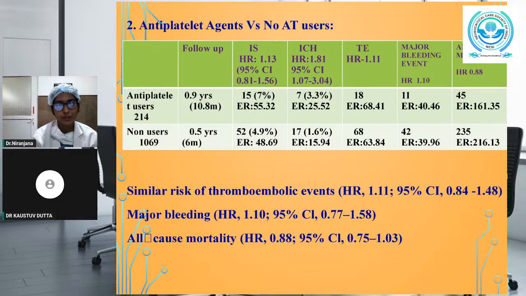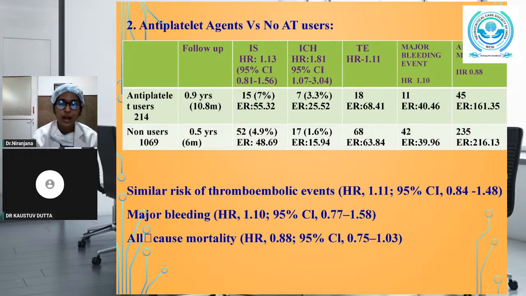ICH occurred in 7 patients in the antiplatelet users out of 214 patients and in 17 patients in the non-users, with the hazard ratio of 1.81. Thromboembolic events occurred in 18 patients in the antiplatelet users group and in 68 participants in the non-AT group, with a hazard ratio of 1.11.